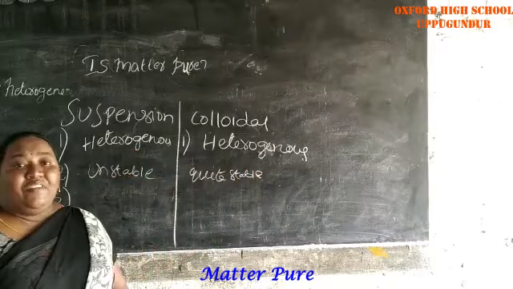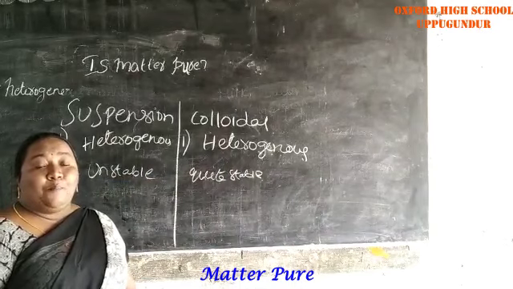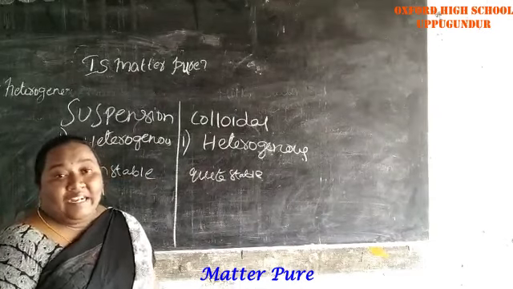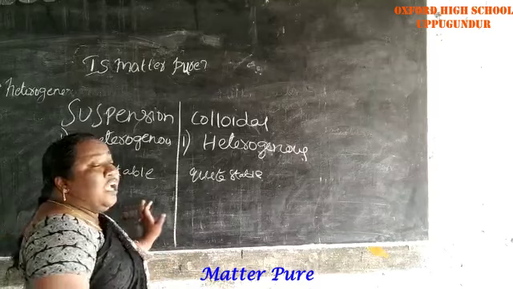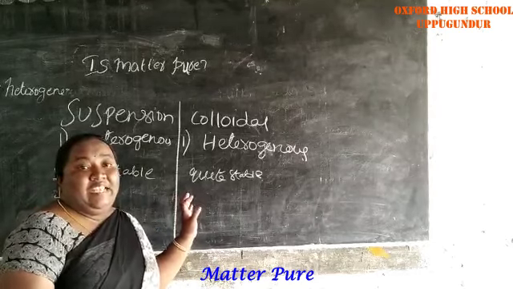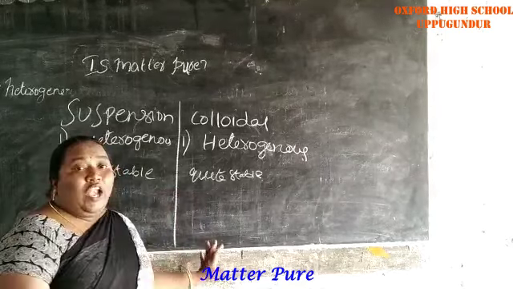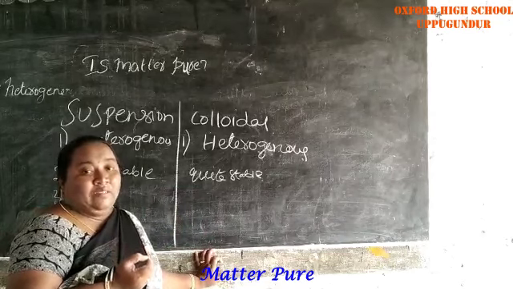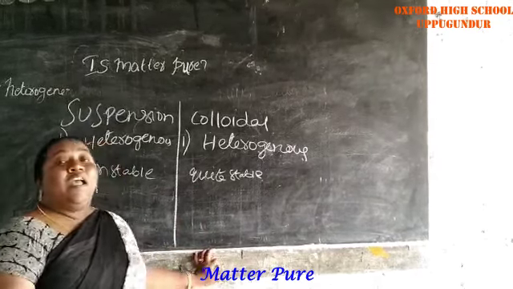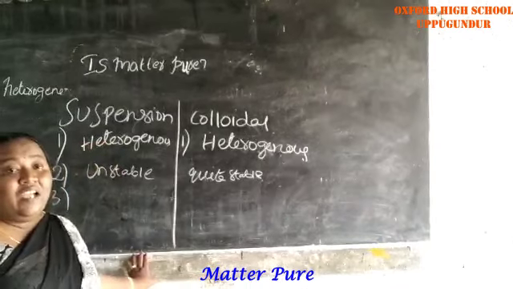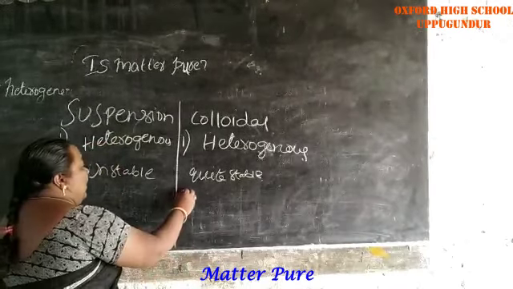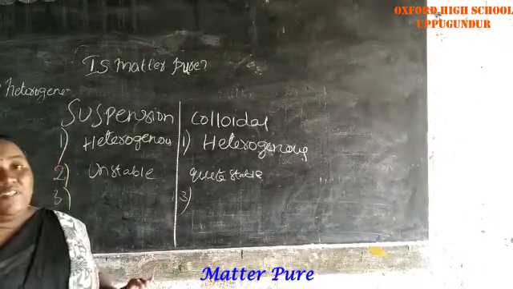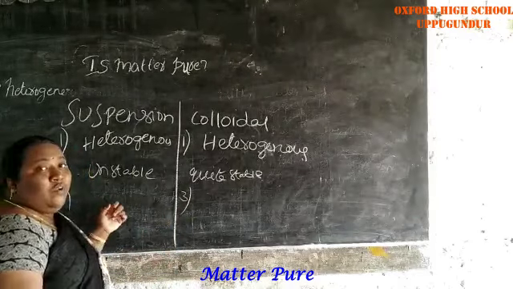Next, third one. In suspension, we can see the particles with our naked eye. In suspension, the solid particles we can see with our naked eye. In colloid, the particles are somewhat big, so we can see them with our naked eye.